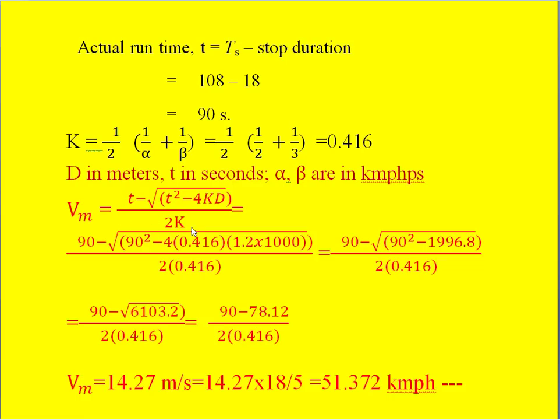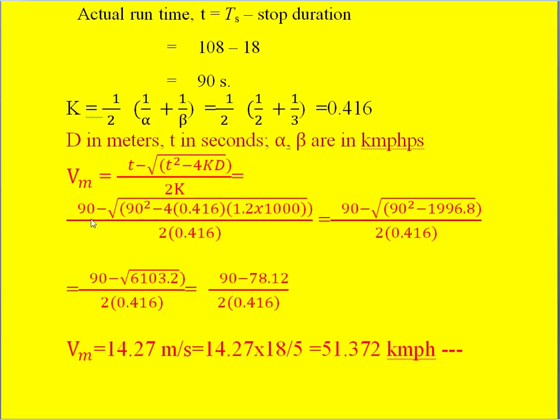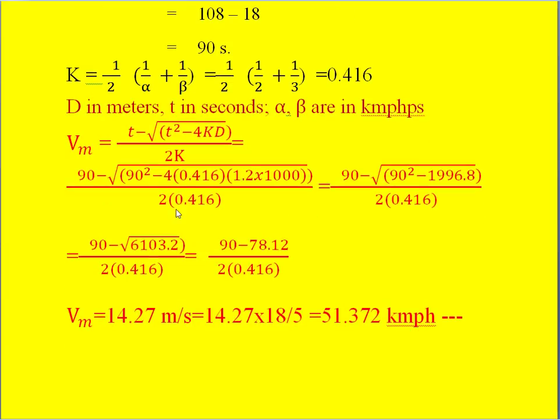So substitute these values, that is 90 minus root of 90 square minus 4 into 0.416 into 1.2 into 1000, that is 1.2 kilometers converted into meters, divided by 2k, 2 into 0.416. Once we simplify it and take the square root of this, we get 90 minus 78.12 divided by 2 into 0.416. If you further simplify it, then we get 14.27 meters per second.